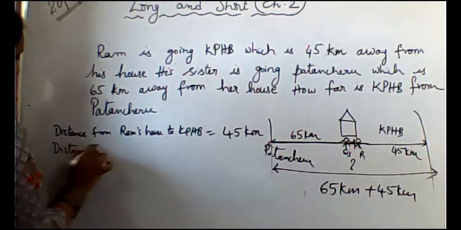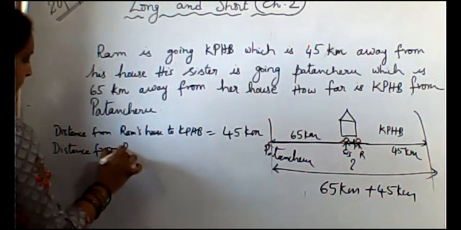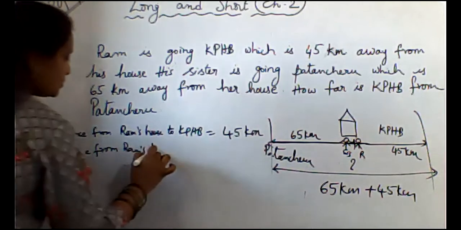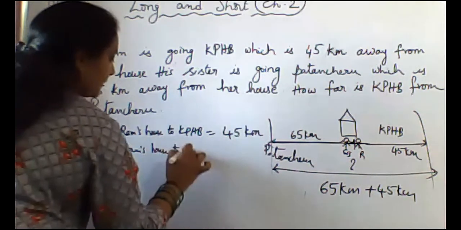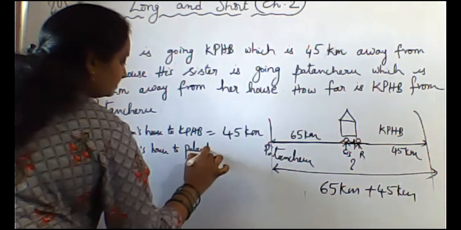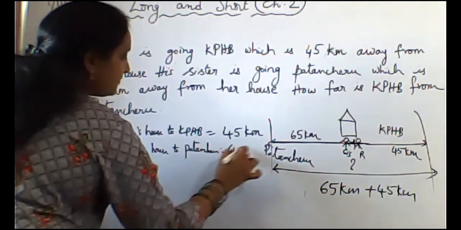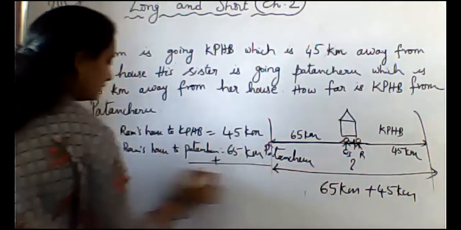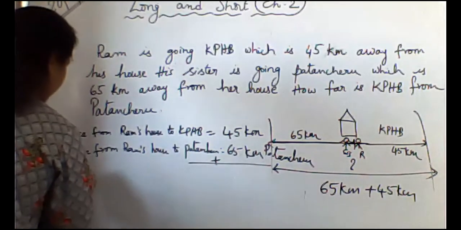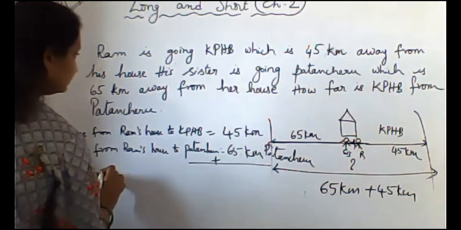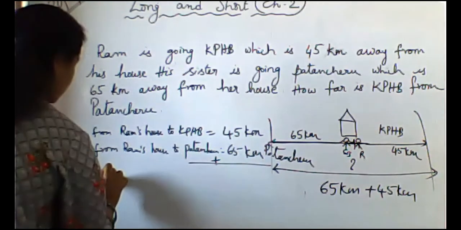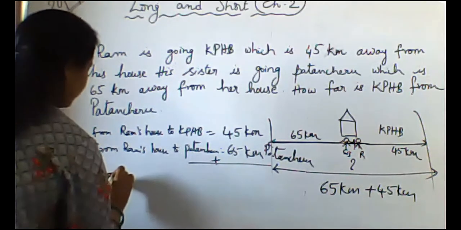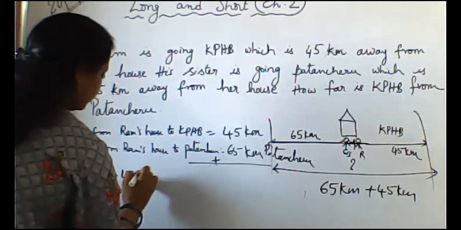Distance from Ram's house to Patancheru. How much? 65 kilometers. We need what? Total distance we need. So distance from KPHB to Patancheru.